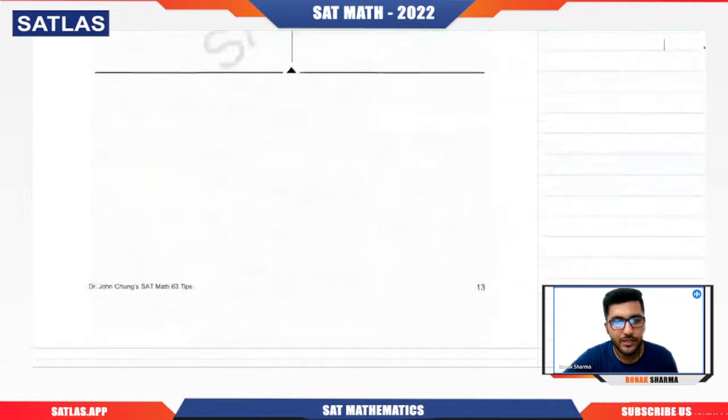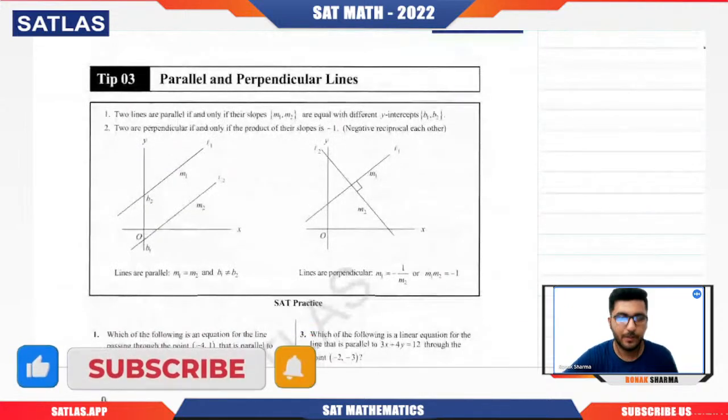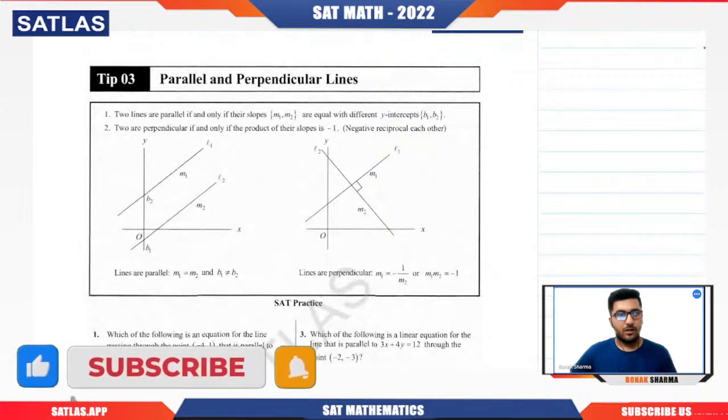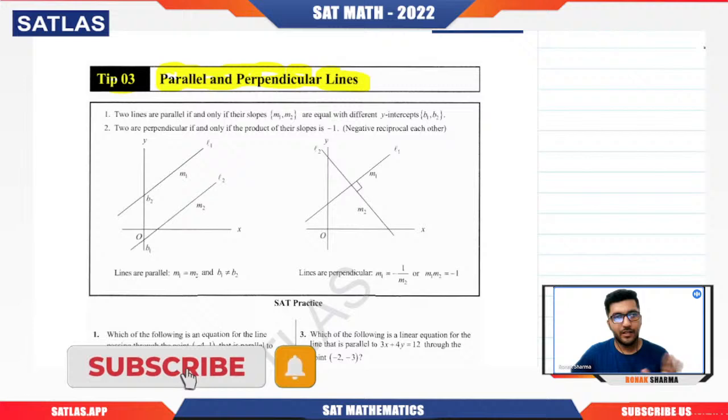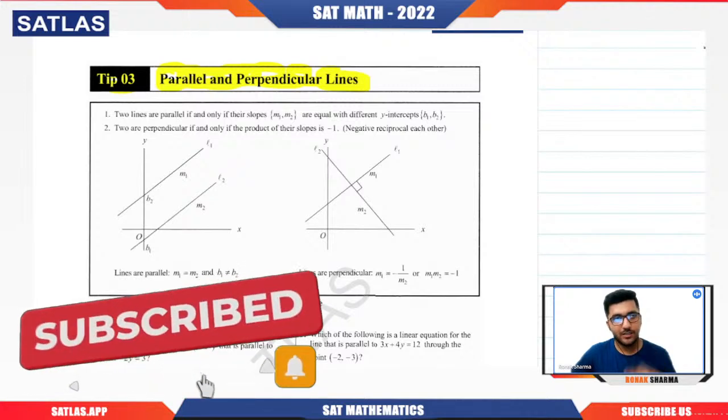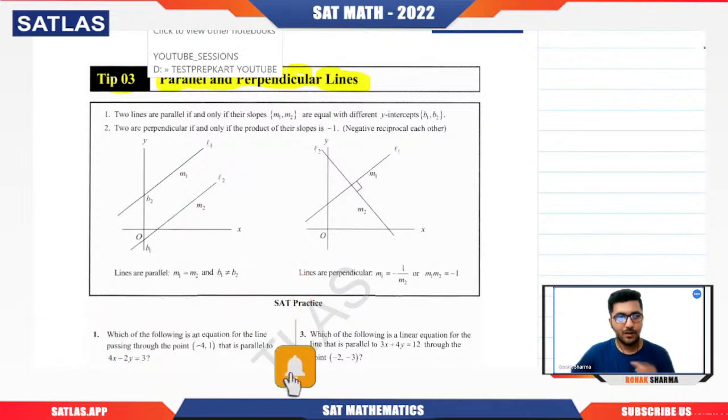So the next step we have is the parallel and the perpendicular line. So again, we have completed the rate of change and the linear function. So the basic part, regarding the straight line, we have completed. Now we are jumping into more specific topics.